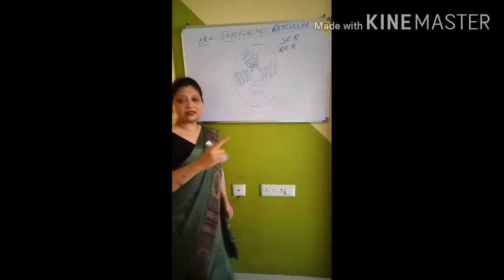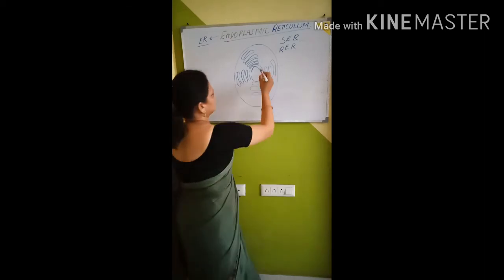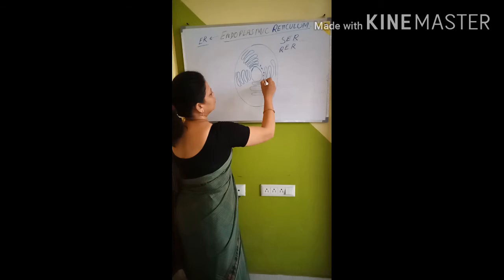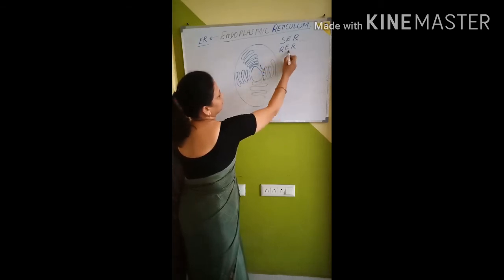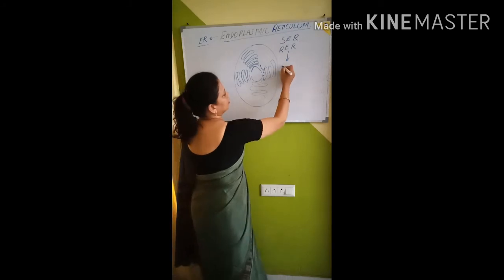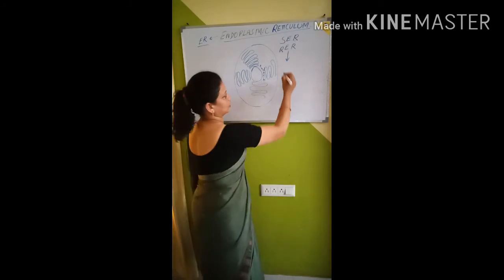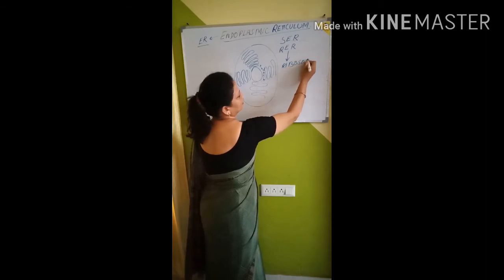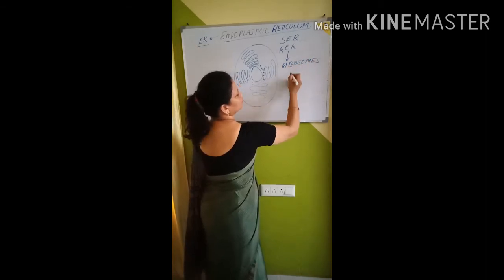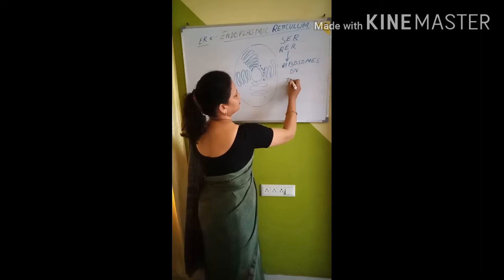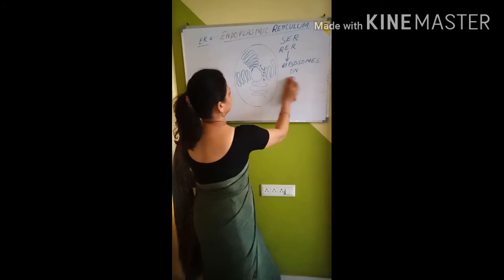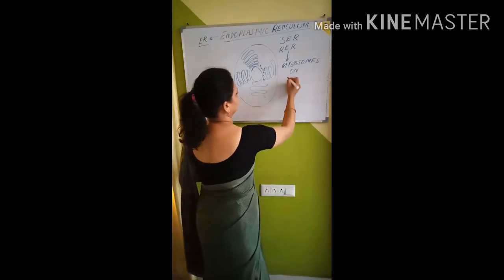Now, why are they rough? Because they have small dot-like structures on their surface known as ribosomes. Why are they rough? Because they have dot-like structures known as ribosomes on their surface. Is it clear? On their surface.